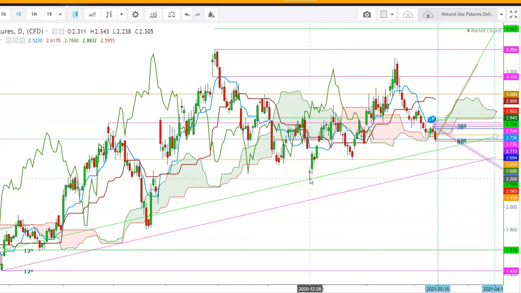So here you can see how the natural gas futures started an uptrend from the levels of $2.25 on December 28, 2020, and finally tested the highs of $2.896 on January 12, 2021. But since then, the futures found a sharp sell-off from these levels and once again tested the levels of $2.424 on January 22nd, 2021.